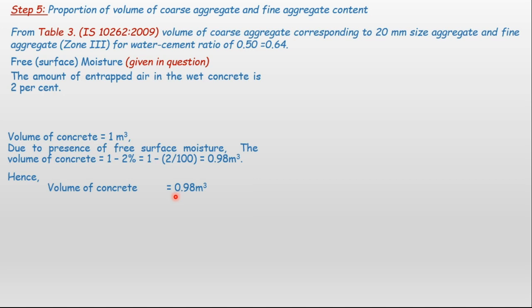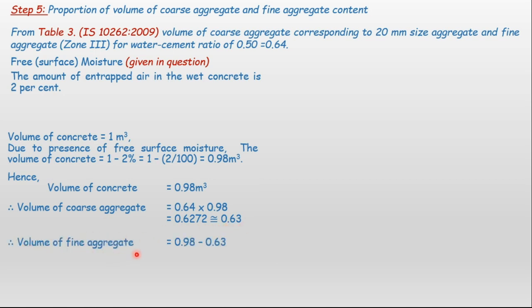Therefore, the volume of coarse aggregate is equal to 0.64 into 0.98. This 0.64 I have taken from IS 10262, I will show you. So the volume of coarse aggregate comes out to be 0.627, say 0.63. Therefore, the volume of fine aggregate will be 0.98 minus 0.63, the coarse aggregate volume. The remaining part is the fine aggregate volume, that is 0.35 cubic meter.